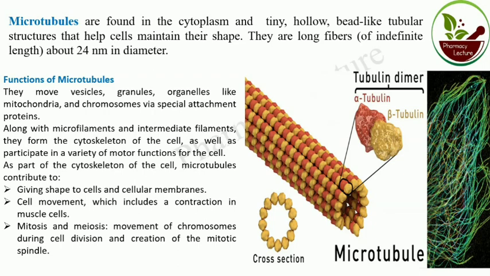So what is the function of cytoskeleton? It gives shape to the cell and cellular membrane, and cellular movement, which includes contraction in the muscle cell, or mitosis and meiosis, the movement of chromosomes during cell division and creation of the mitotic spindle.